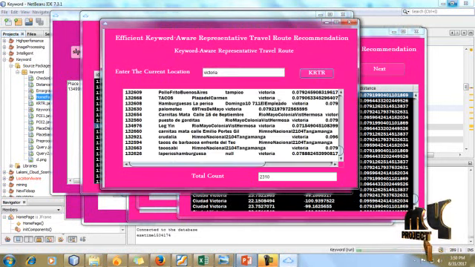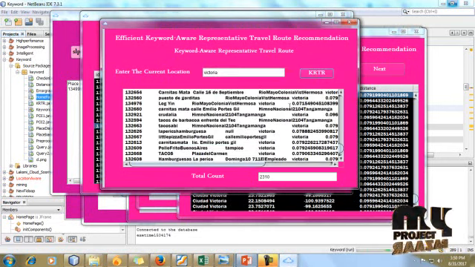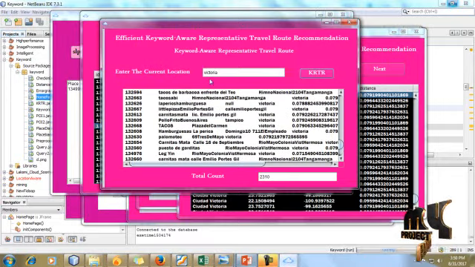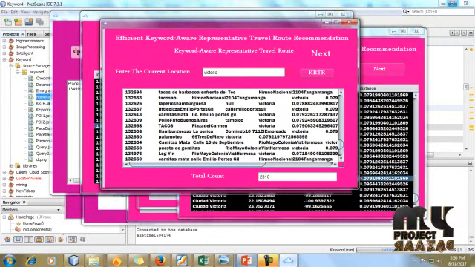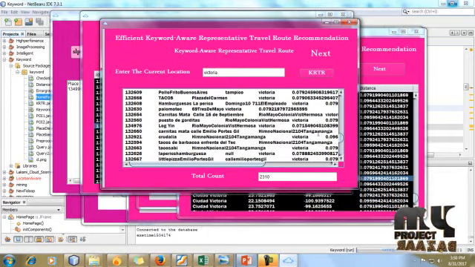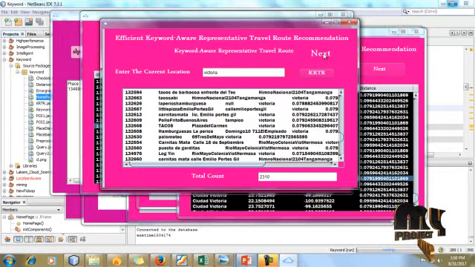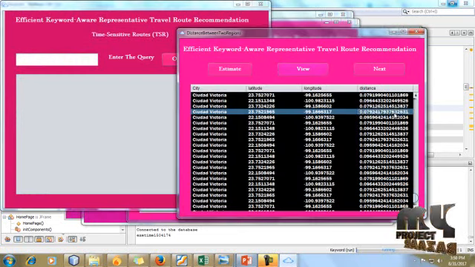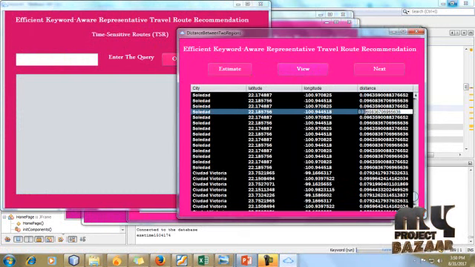So KTKR will be viewed successfully. So this query will be displayed, 2310 times searched by each and different types of users. Okay, then next calculate time sensitive routing. So here we have to give the distance.